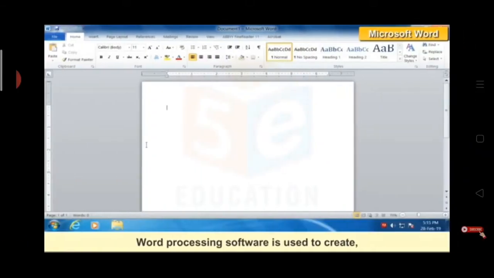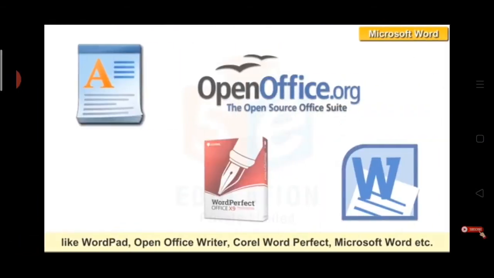A word processing software is used to create, edit and save documents. Examples are WordPad, OpenOffice Writer, Corel WordPerfect, Microsoft Word, etc. So these are the examples of word processing software.